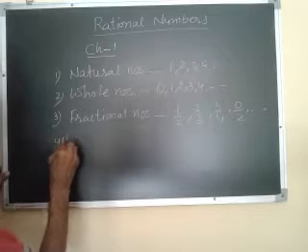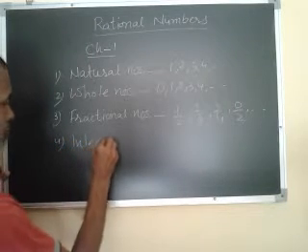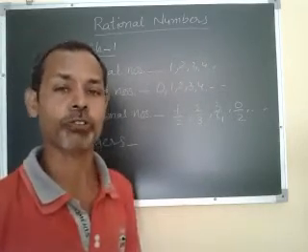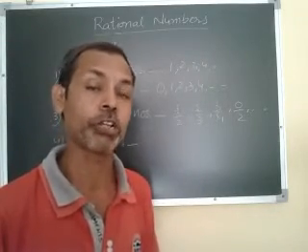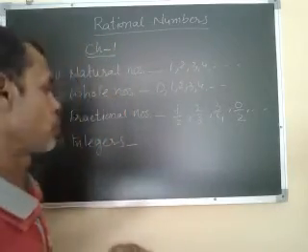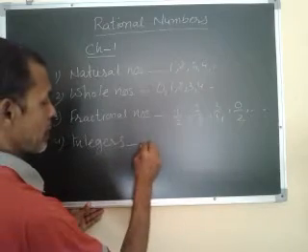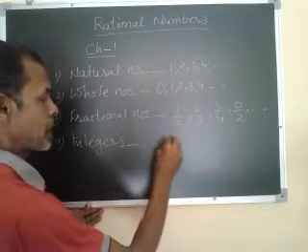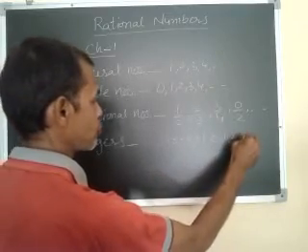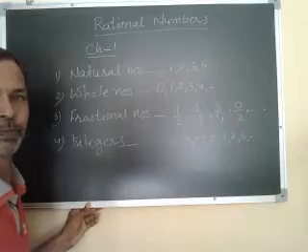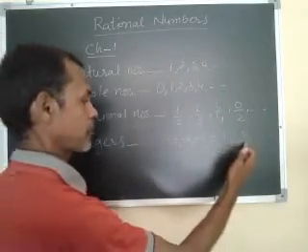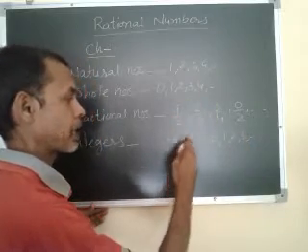Then integers. Integers are the combination of positive and negative numbers including 0. Likewise, from minus infinity, minus 3, minus 2, minus 1, 0, 1, 2, 3, and up to infinity. So these are the integers. Integers include all positive and all negative numbers with 0.